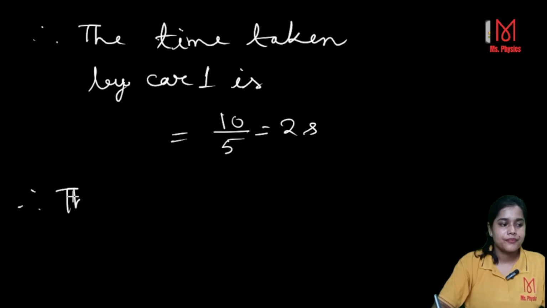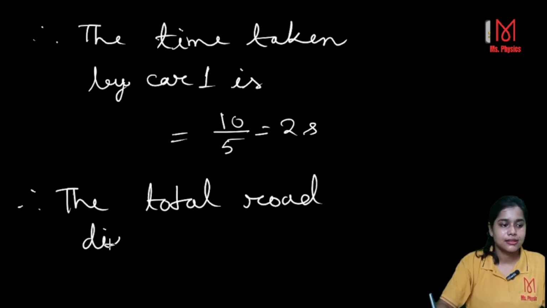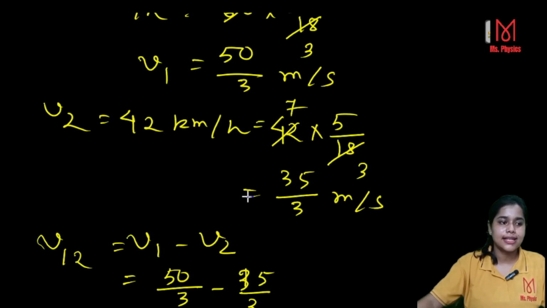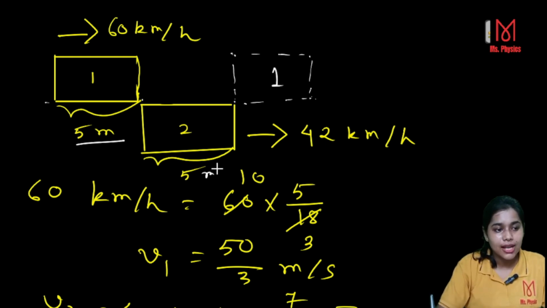Therefore the total road distance is what? See that car 1 has to travel 5 meter. There is nothing new. The car has to travel this 5 meter.